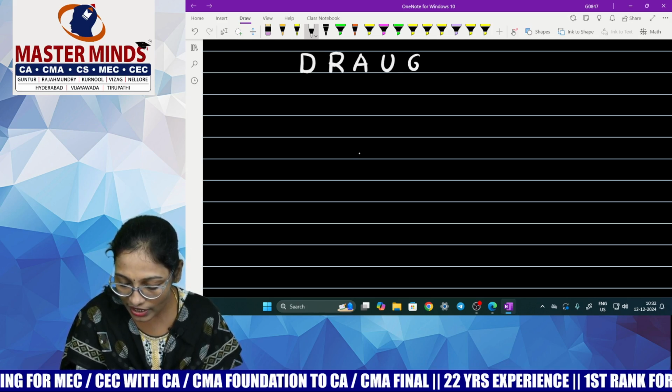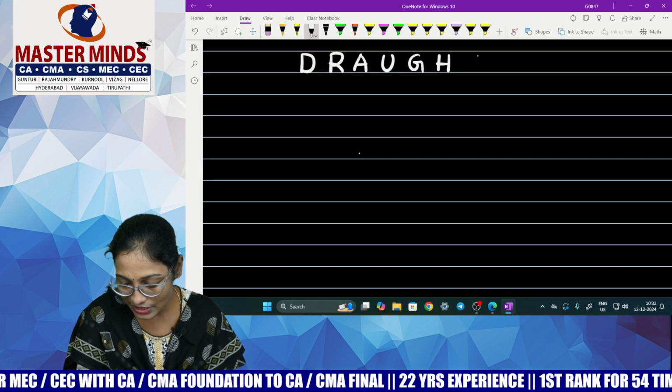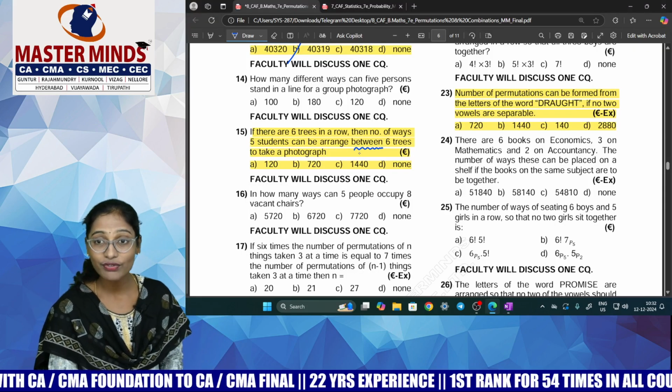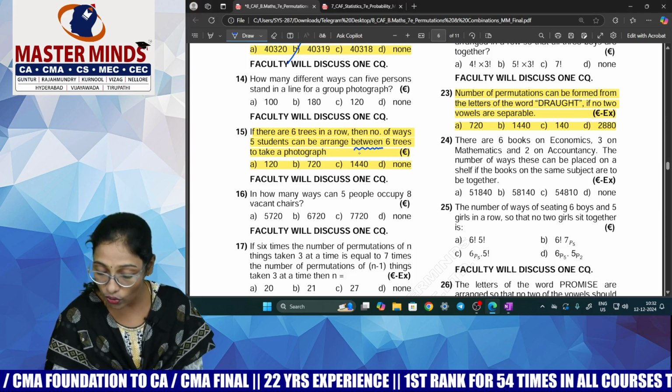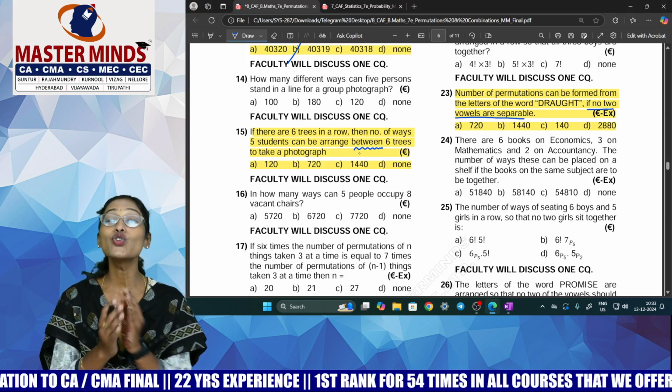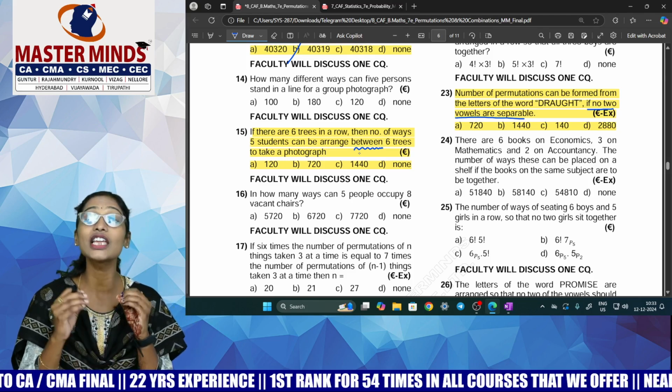So tell me how many letters are there in the word? 7 letters. So in how many ways can you arrange all these 7 letters of the word if no 2 vowels are separable? Guys, I'll tell you the meaning of this one. No 2 means not exactly 2, not even 2.